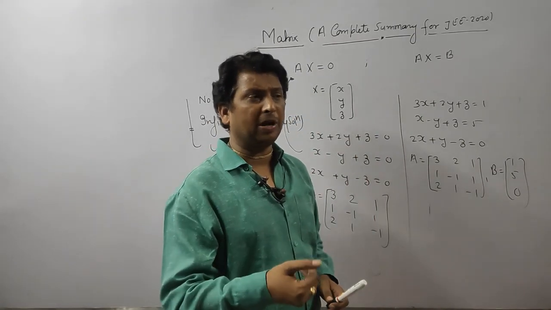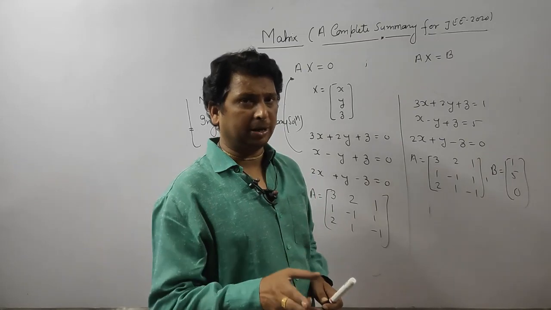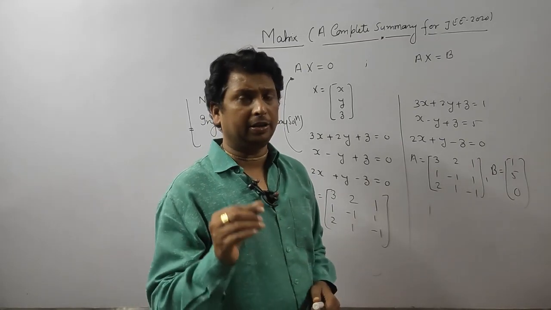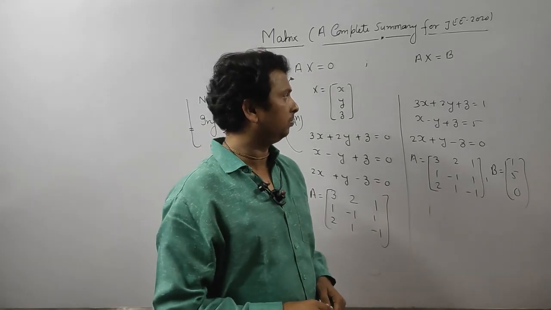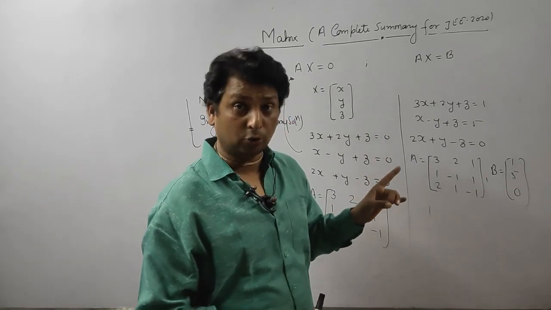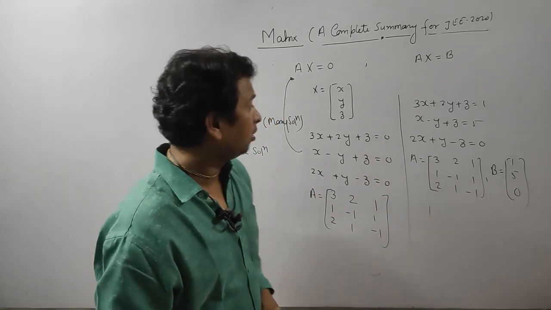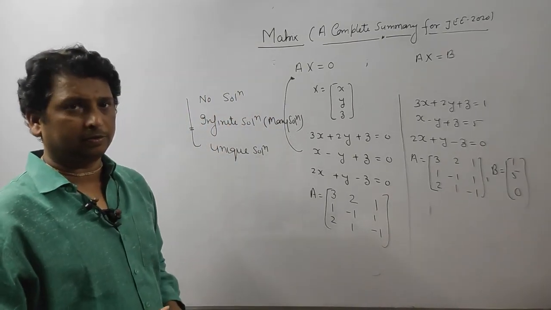We will discuss both types of questions one by one, and believe me, they are the most important questions for your JEE 2020 examination. Okay, so we will meet again. Thank you.